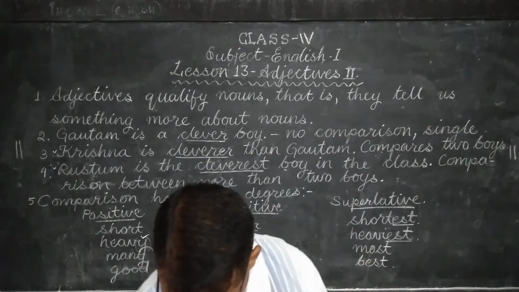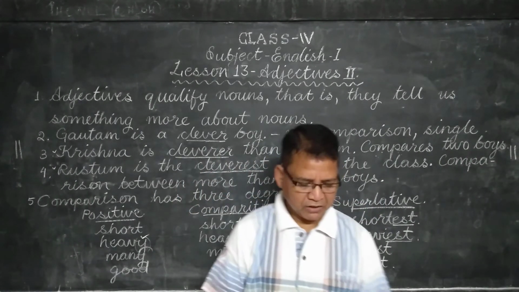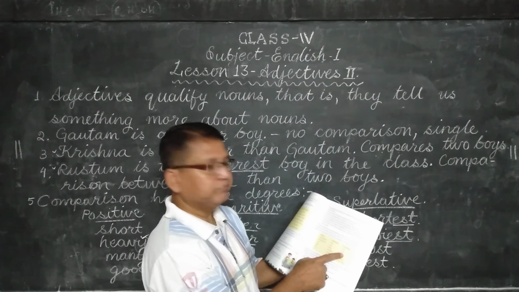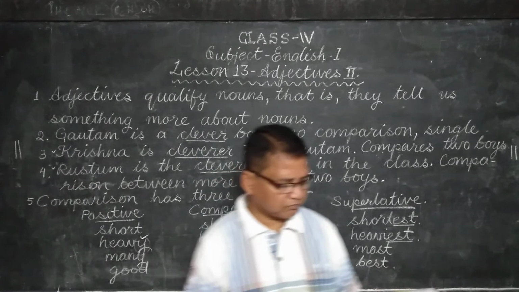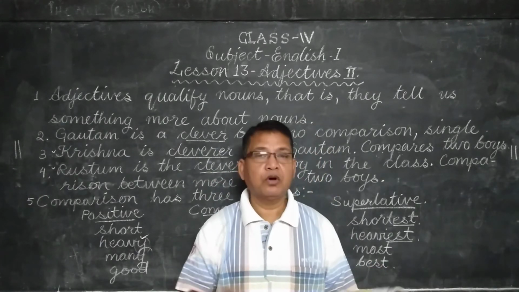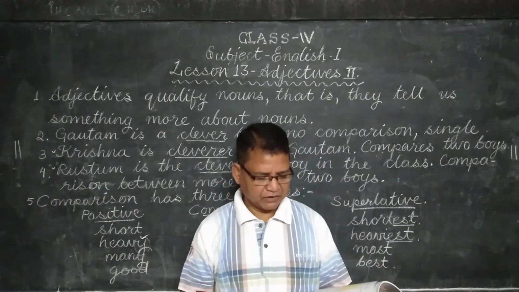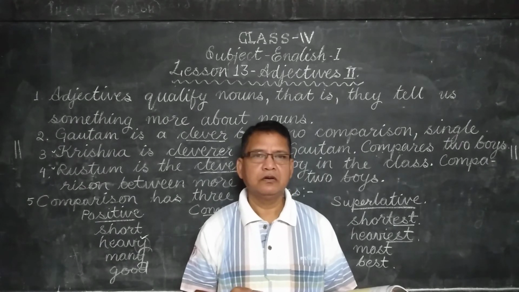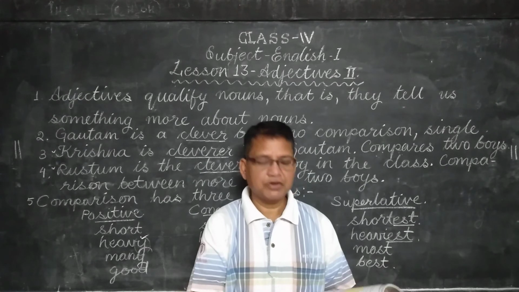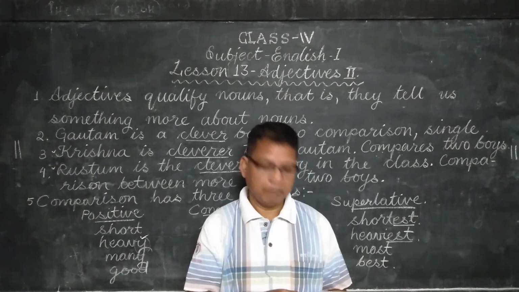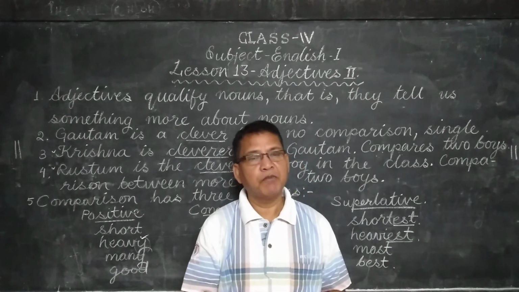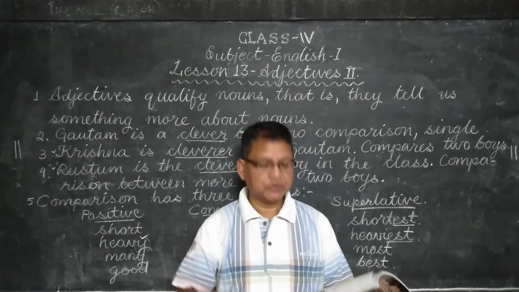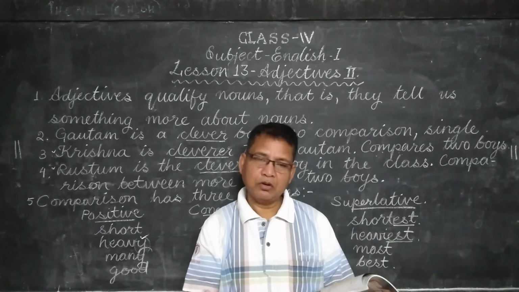Now see in page number 63, there is a table. Positive degree, comparative degree, superlative. I am reading it out, pay attention. Many, more, most. It is about number. Many, number, countable. Much is uncountable, quantity. Many is for number. Much is for quantity. So, many, more, most. Much, more, most.